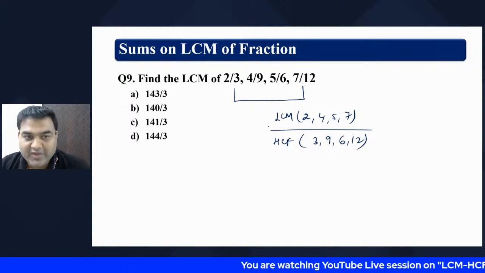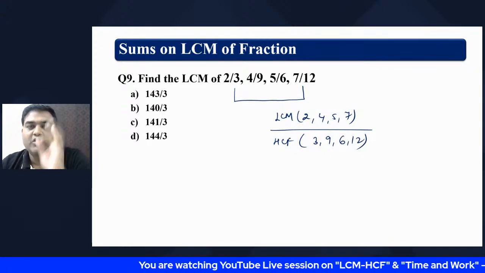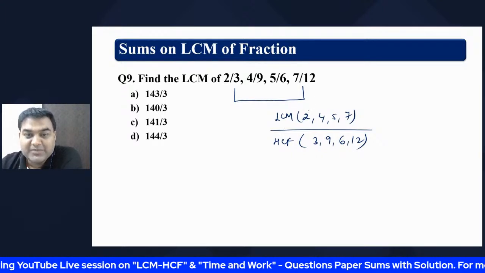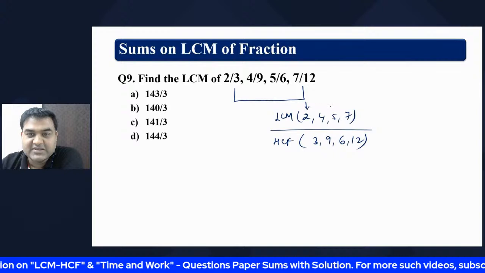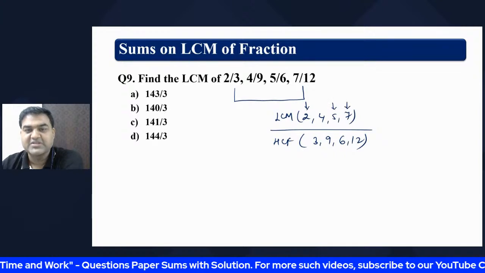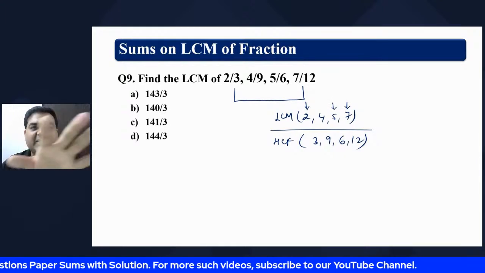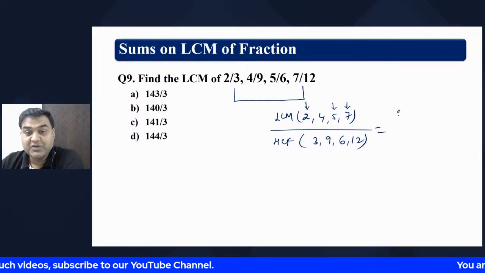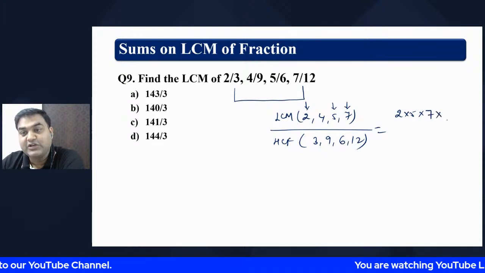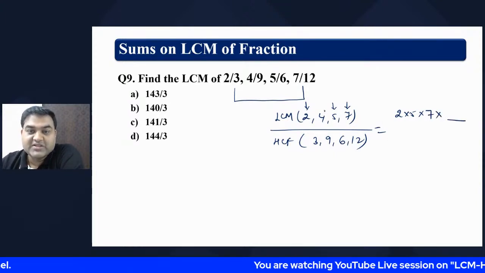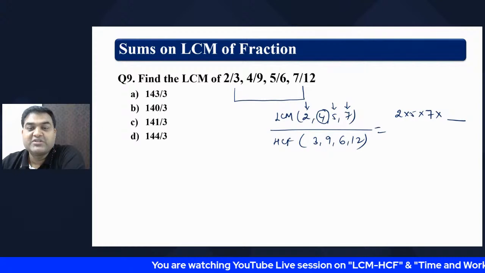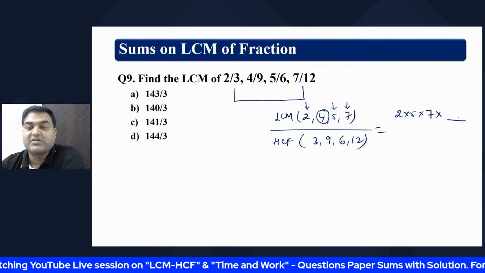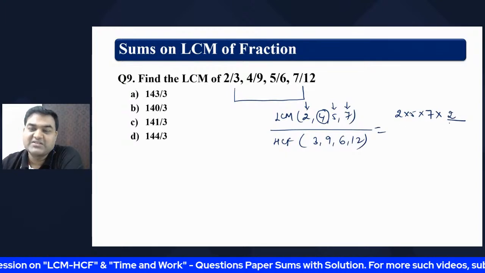Now why is this question given? There is one more thing to learn from this. When you are trying to find the LCM of prime numbers, do not spend too much time, just multiply them. LCM of these numbers is going to be 2 into 5 into 7 into something. Which number is left out? The number left out is 2. Now see what is common. 2 is common, because 2 twos are 4. One 2 has gone, another 2 will come. So finding the factor is the key here.